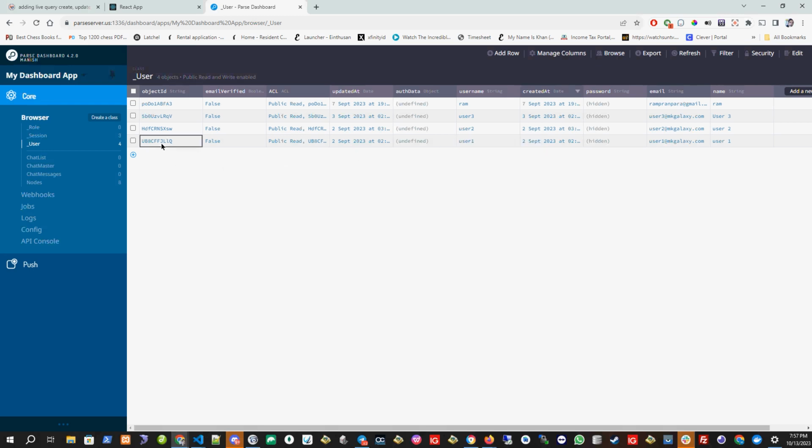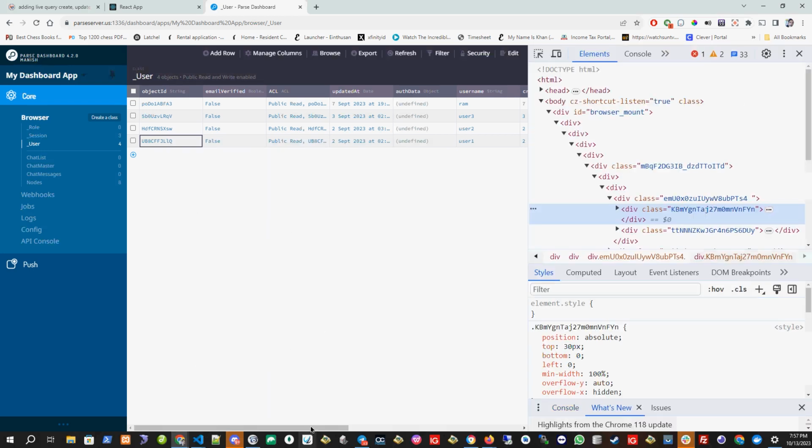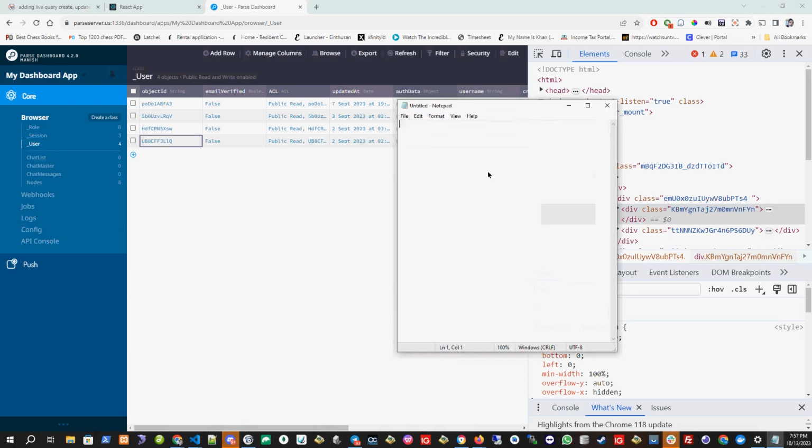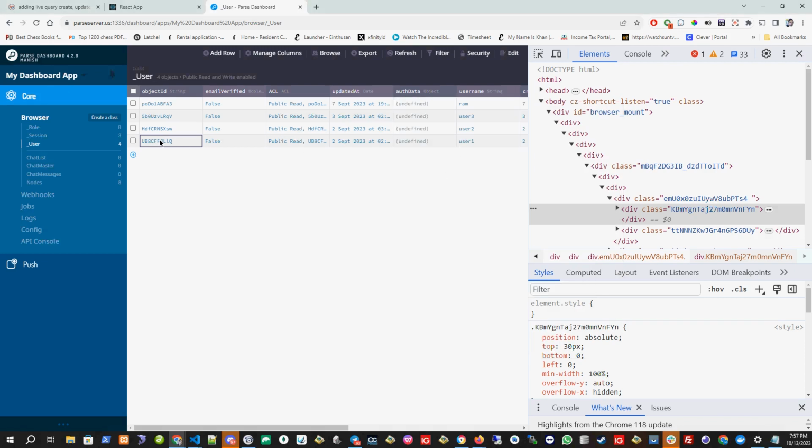And what is the ID of this one? So let me write down something so we can build it. Okay, so user 1 wants to chat with user 2. What is the ID of user 1? This is this one.